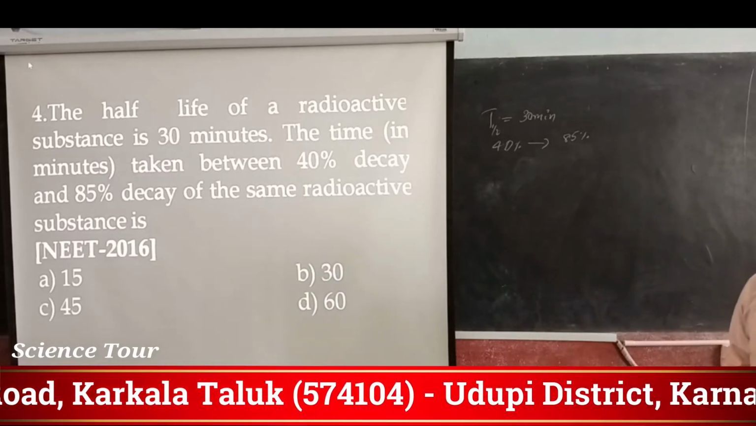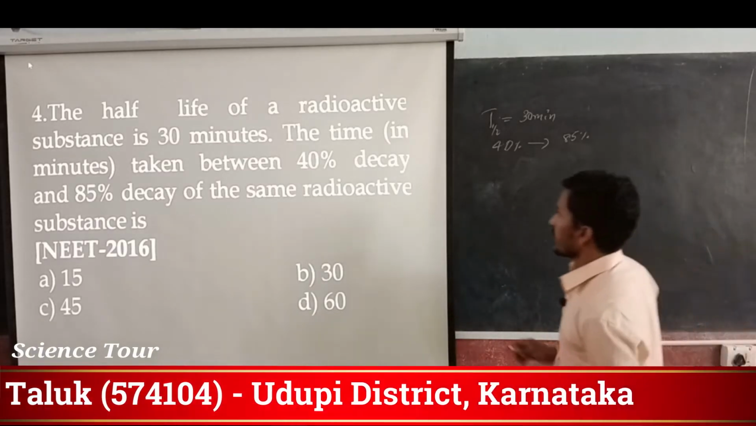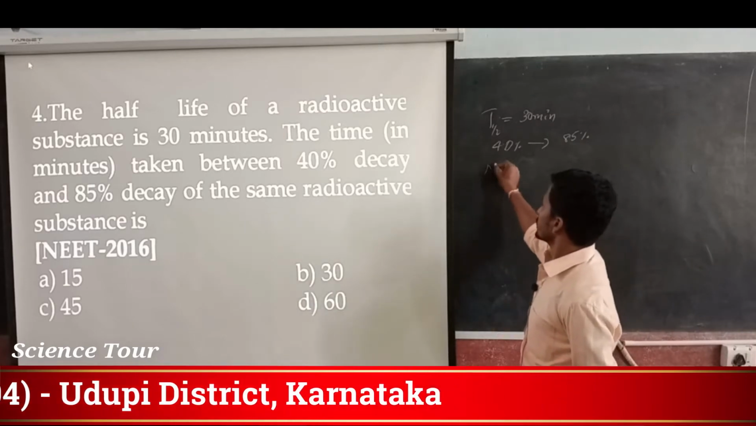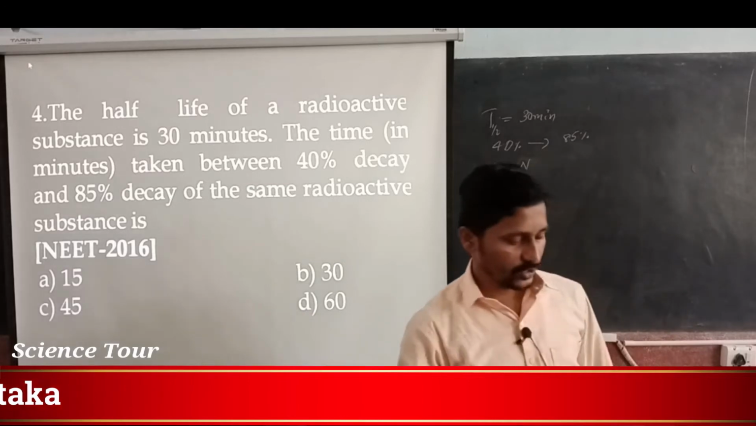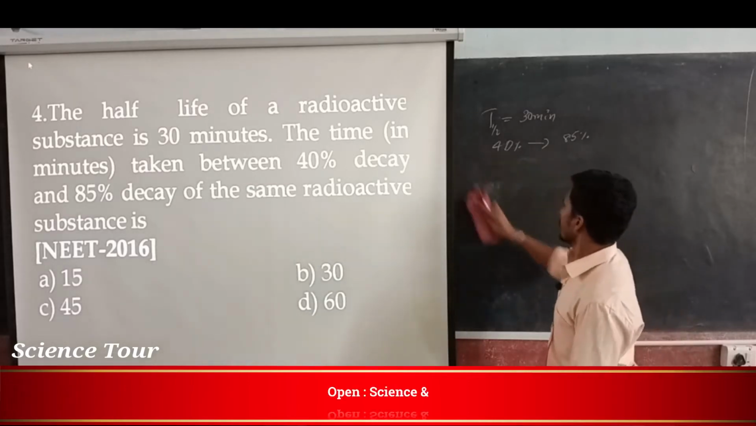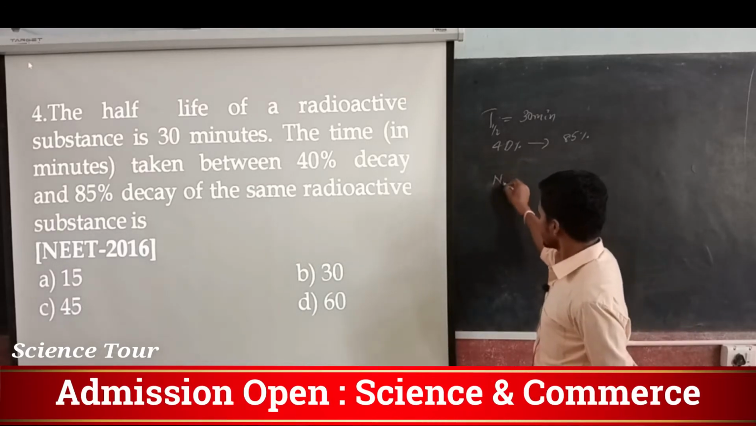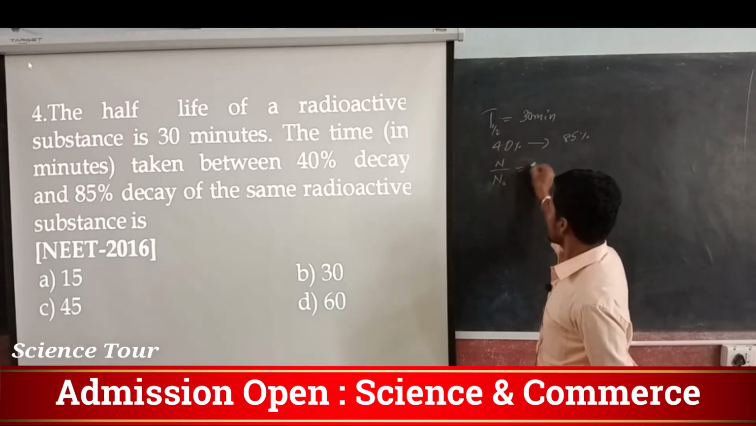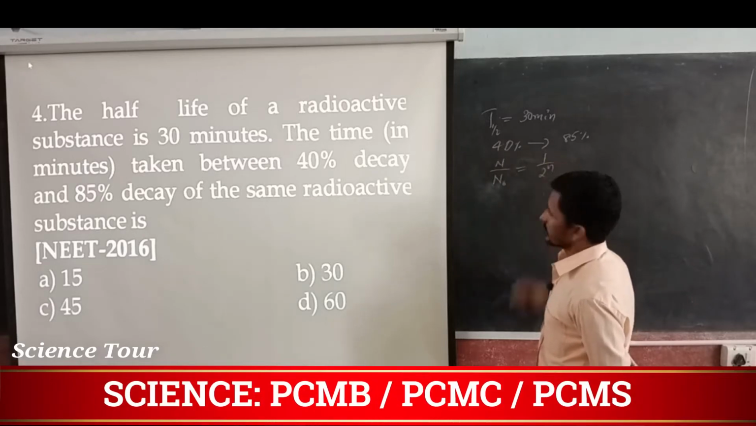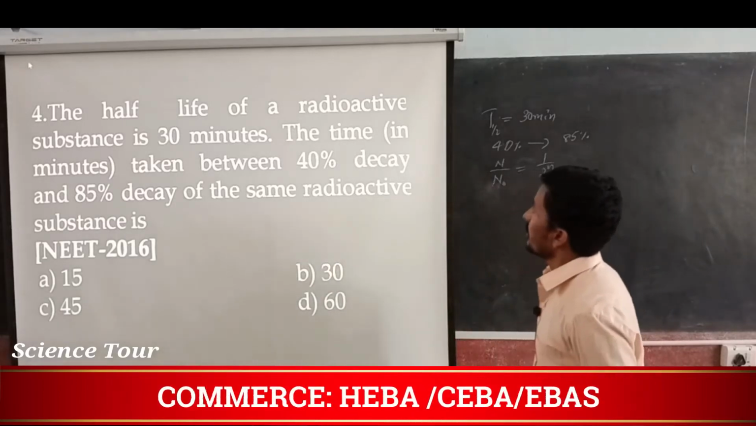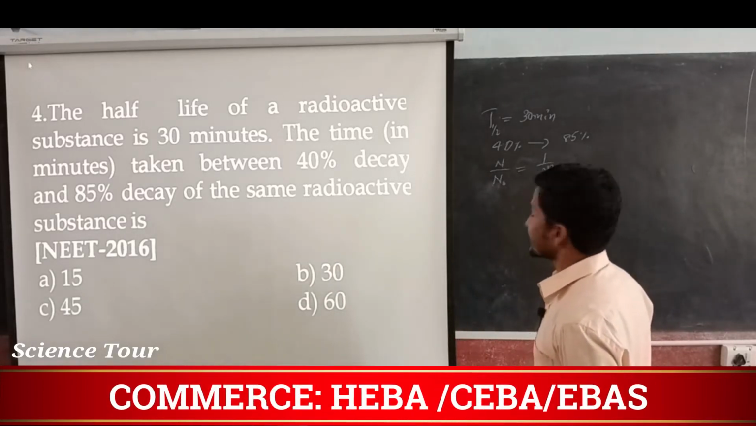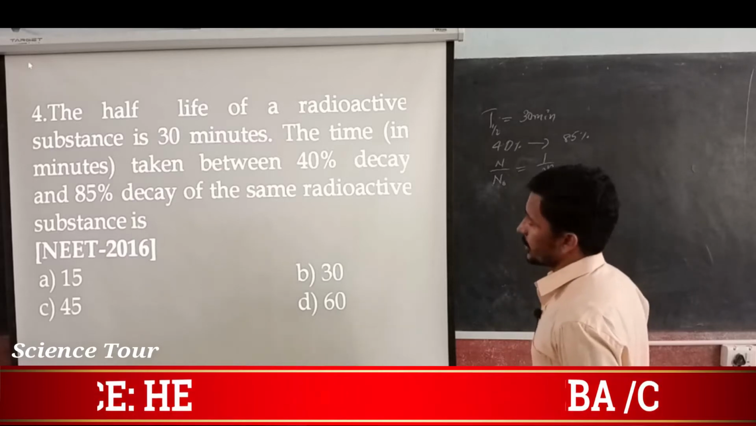Now I can write for the first and second. 40% decay means we know that N by N naught, out of N naught, N is remaining, which is equal to 1 by 2 to the power n, isn't it? Because they have asked us to find the time and the half-life is given, you directly have to use that formula only.